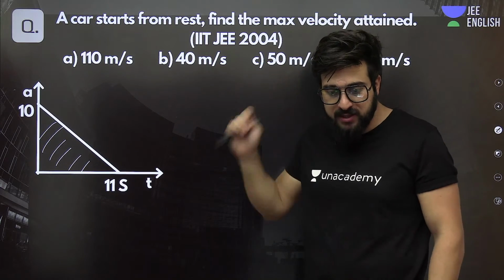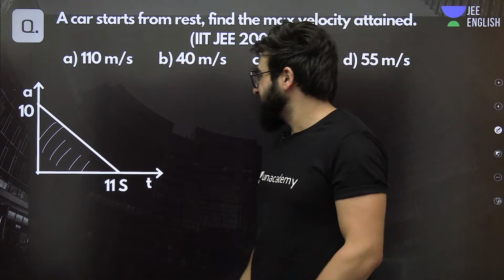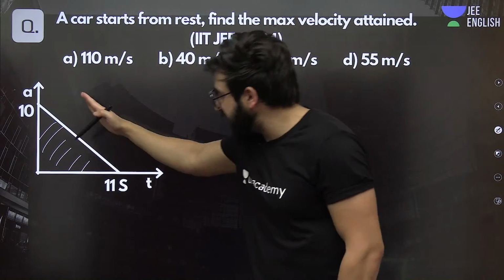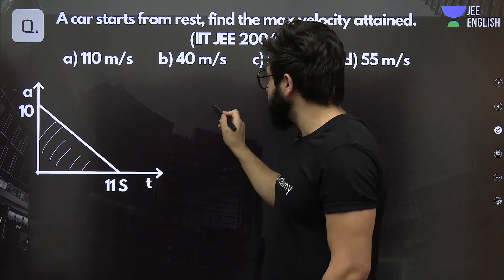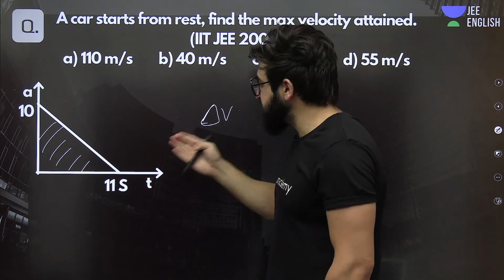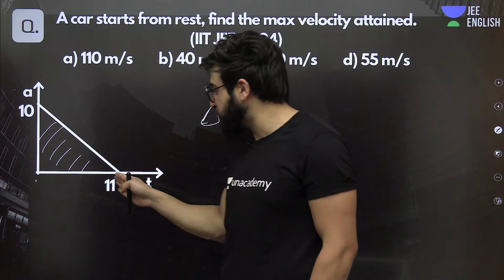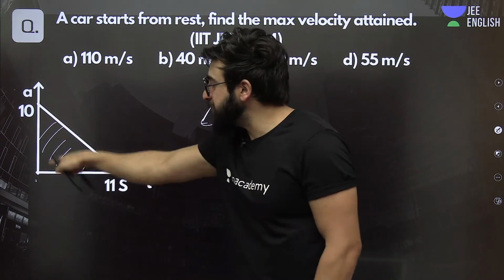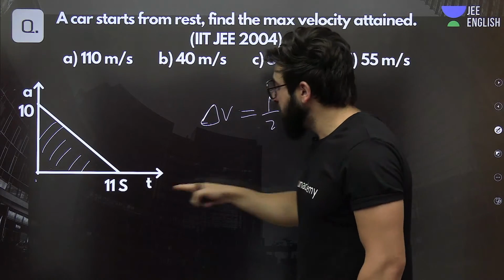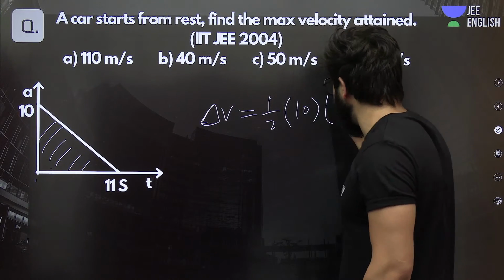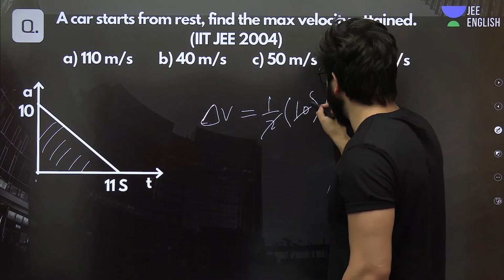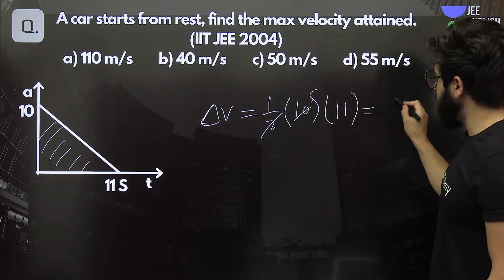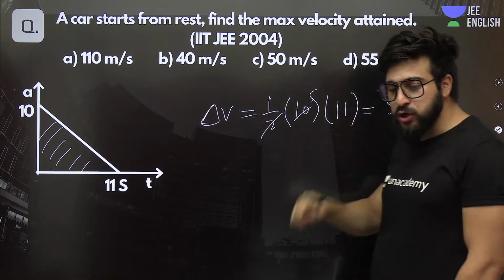Can you tell me option A, B, C, D? Okay, come on. How can we find the area of this triangle? This area will give us the change in velocity from this point to this point, 0 to 11 seconds, as previously explained. So how much will be the area over here? 1 by 2 multiplied by 10 multiplied by 11, it will be nothing but 55. So the change in velocity is 55.